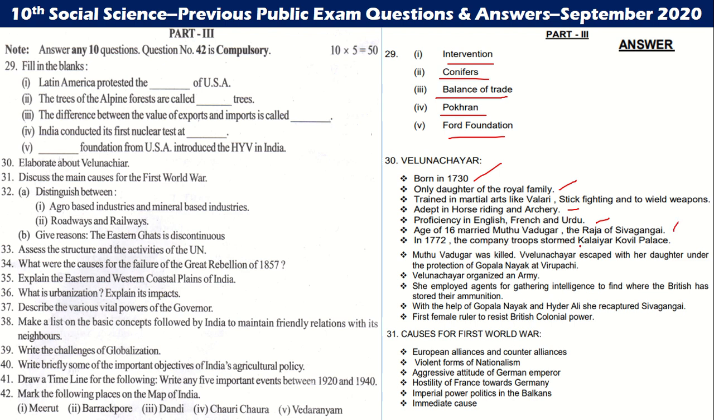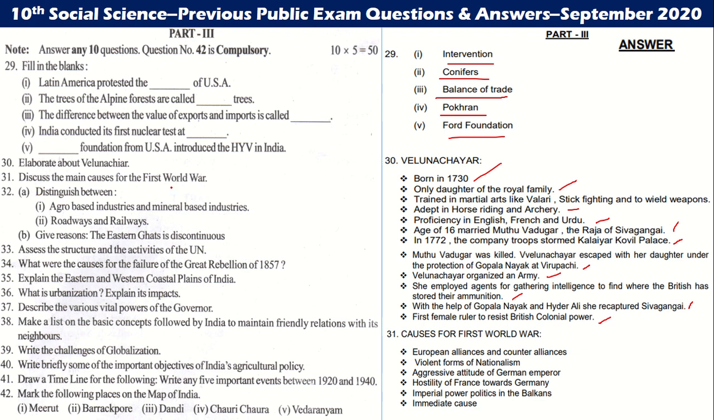In 1772, the Company troops stormed Kalayar Kovil Palace. Muthu Vadugar was killed. Velu Nachiyar escaped with her daughter under the protection of Gopala Nayak at Virupachi. Velu Nachiyar organized an army. She employed agents for gathering intelligence to find out where the British stored their ammunition. With the help of Gopala Nayak and Hyder Ali, she captured Sivagangai, the first female ruler to resist British colonial power.